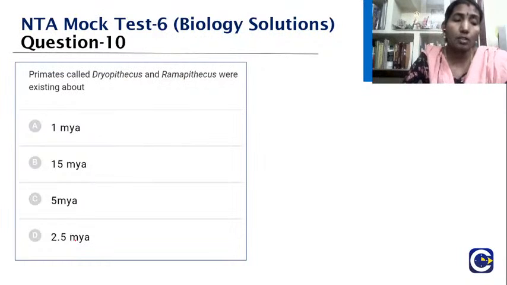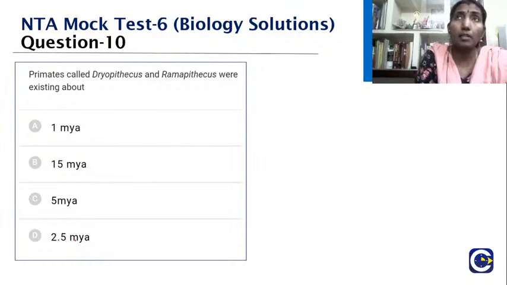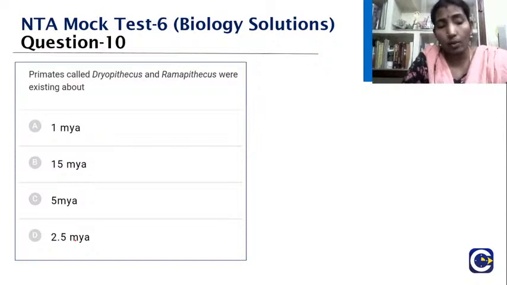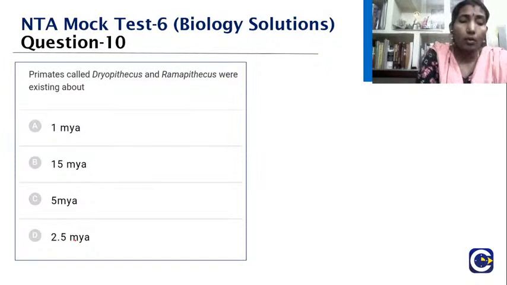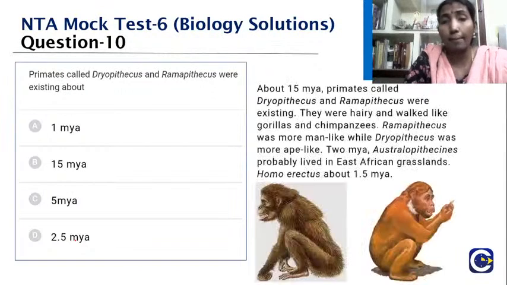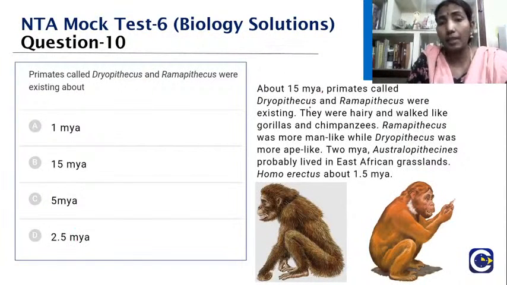The primates called Dryopithecus and Ramapithecus were existing. You can see that they were very hairy and walked like gorillas and chimpanzees. What about Ramapithecus? It was man-like, whereas Dryopithecus was ape-like. So they say about 15 Mya, primates called Dryopithecus and Ramapithecus were existing.